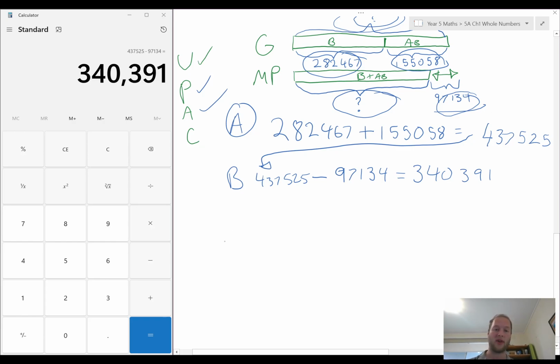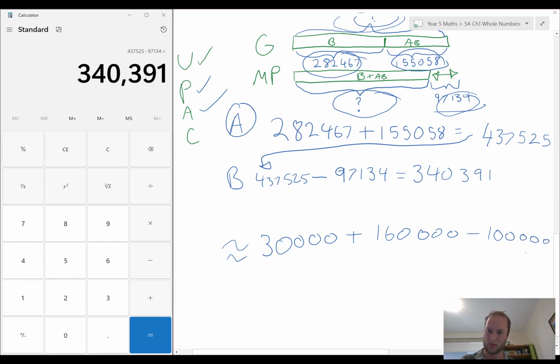Last step is check. So I'm going to say roughly 200,000-ish is close enough to 300,000 if we added 18,000 or something. And then plus 155,000, so I'm just going to round it to 160,000. And then take away 98,000, let's just go 100,000.